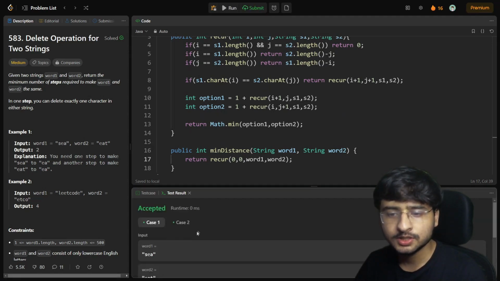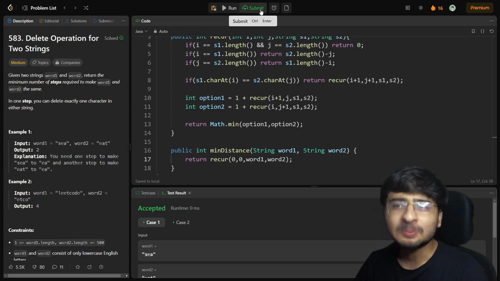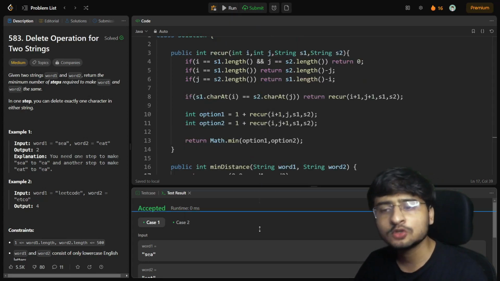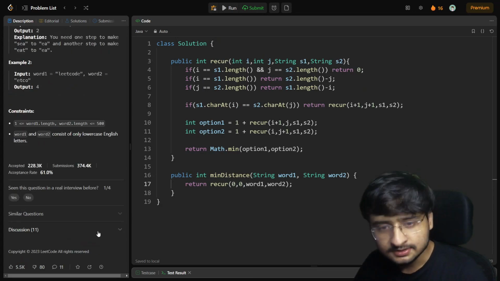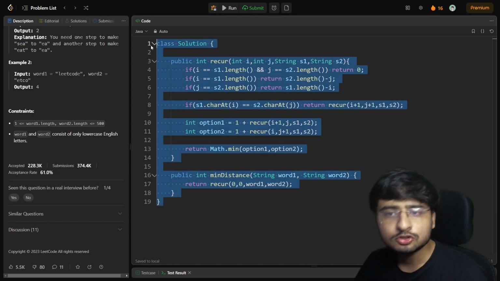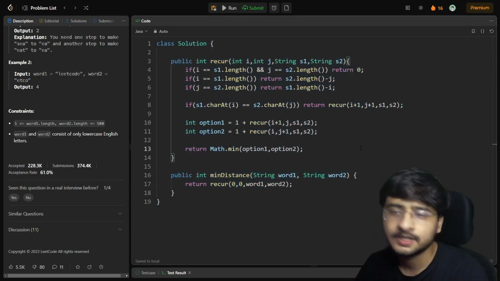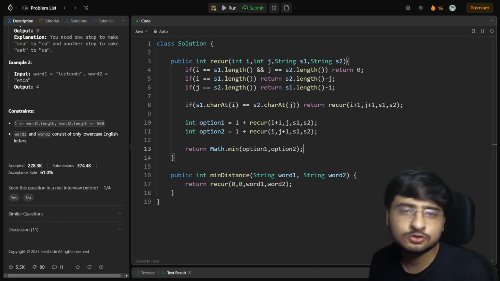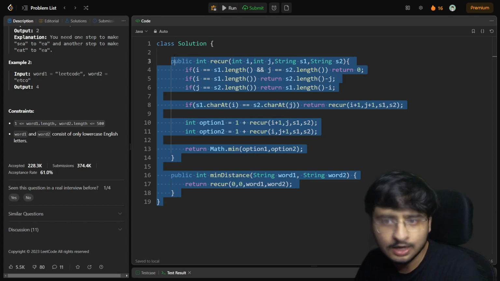It could have changed their UI. So accepted. Of course, I'm not going to submit it because it will not pass the test cases. It is just a recursive solution. It is not a memoization solution, right? It is not an optimized solution. And of course, the time complexity for this particular solution is 2 raised to the power n, right? If you want a separate video on how to judge time complexities of questions, you can of course tell me in the comment section. But yeah, this is not an optimal solution.